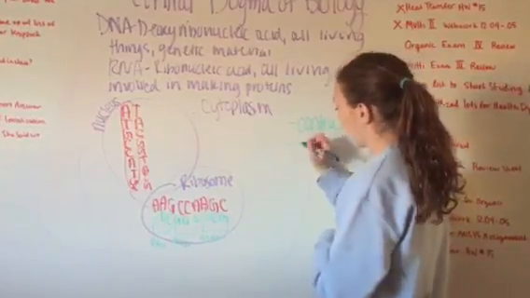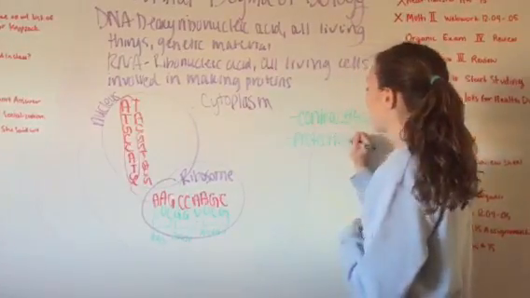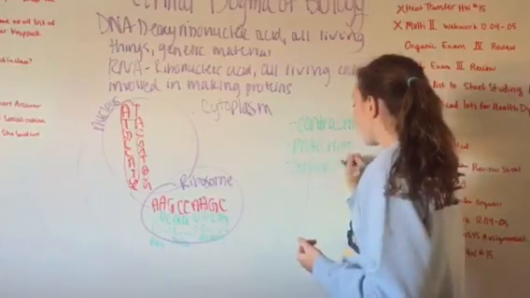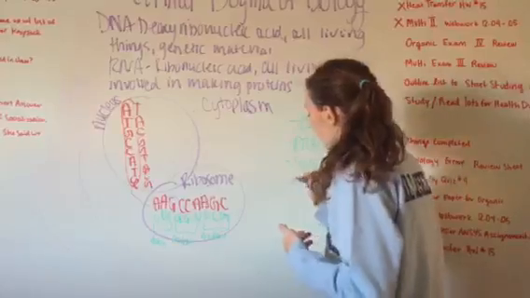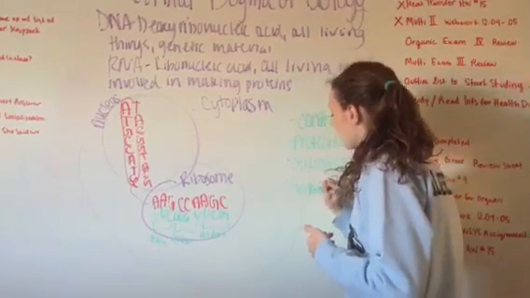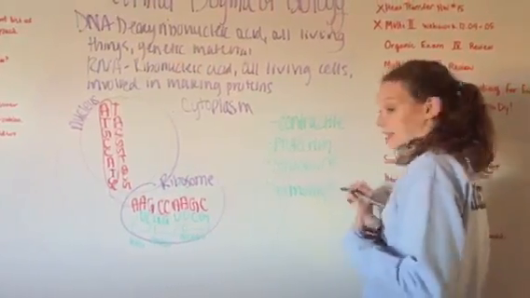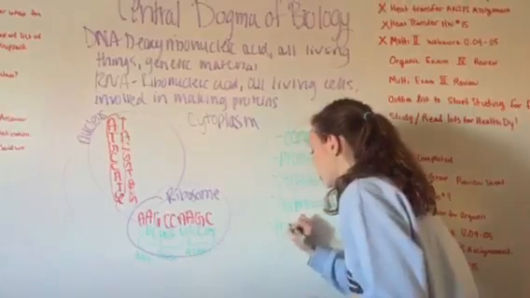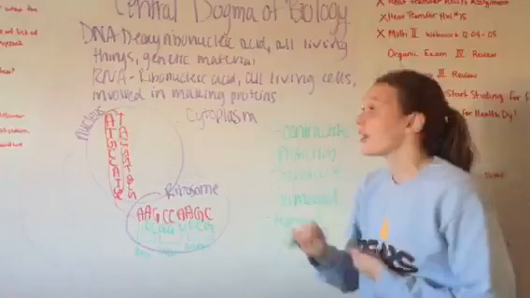They help in protection, such as antibodies and immunity. Also structure, they provide support for the body. And they also aid in hormonal functions, such as insulin. They also transport materials, such as hemoglobin and iron through the bloodstream.